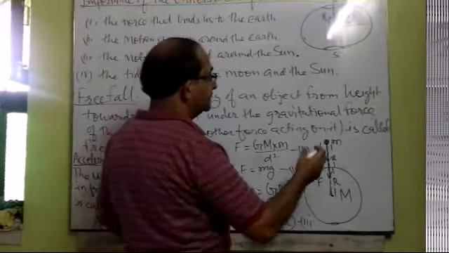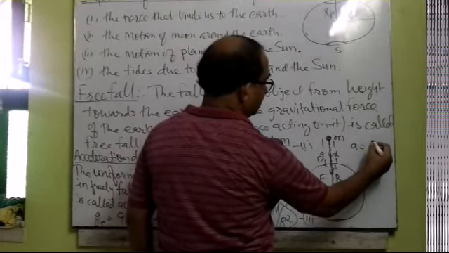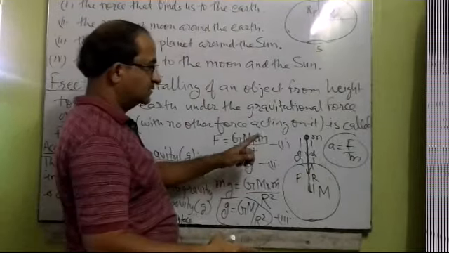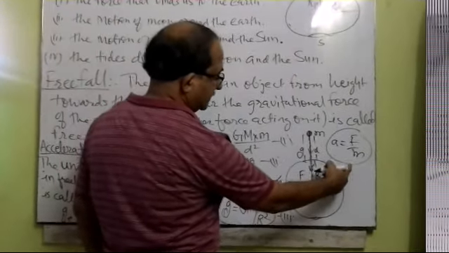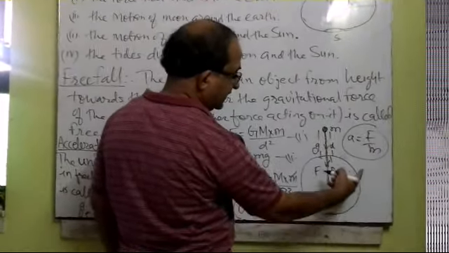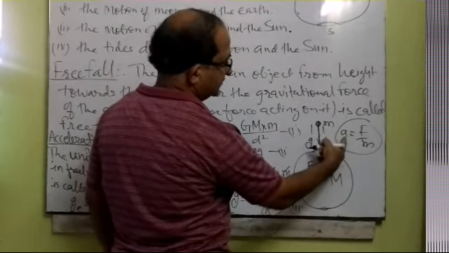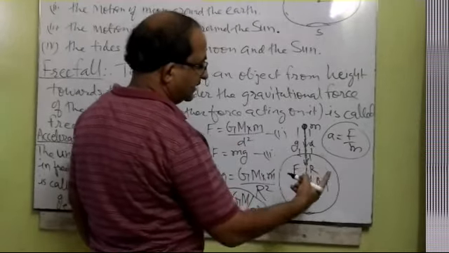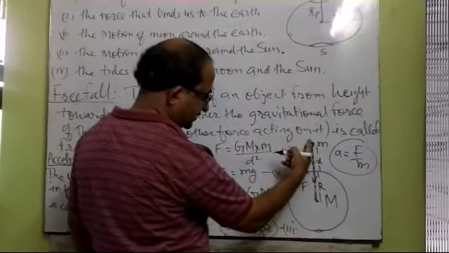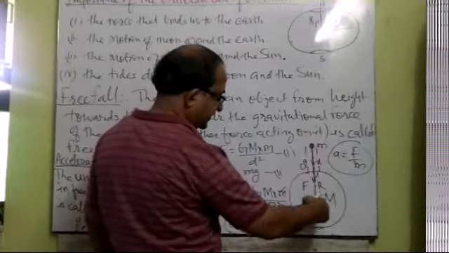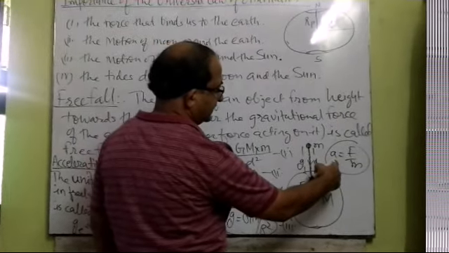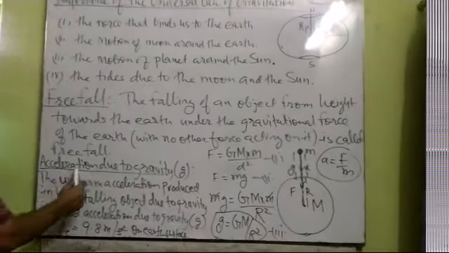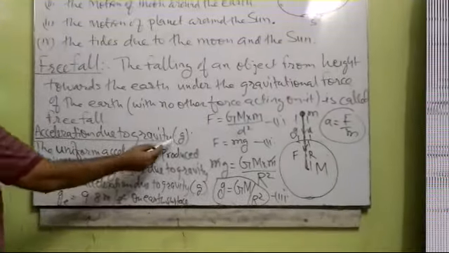Obviously the acceleration will be more in the case of the moon towards the earth, meaning the small object towards the earth. Since the earth has greater mass, it will produce less acceleration, because acceleration is inversely proportional to the mass when the force is constant. So this small m object will accelerate towards the earth's surface with a greater acceleration, which we will call gravitational acceleration or acceleration due to gravity. The symbol is small g.